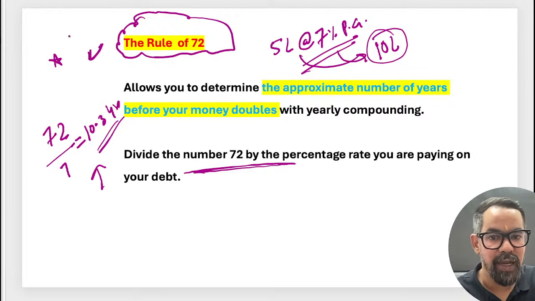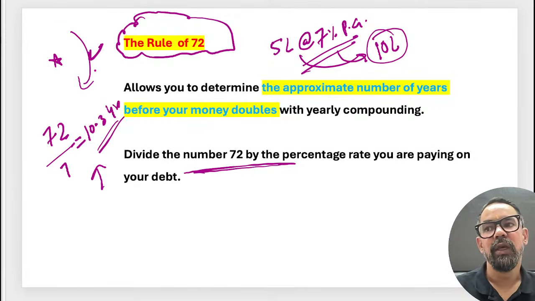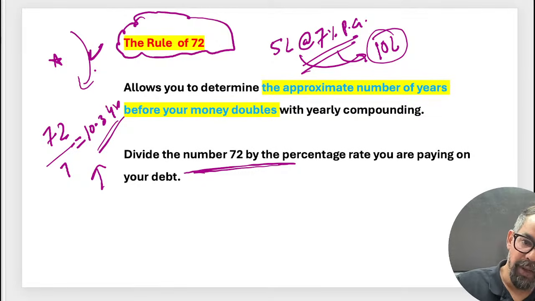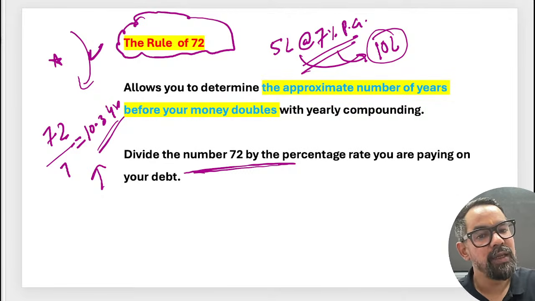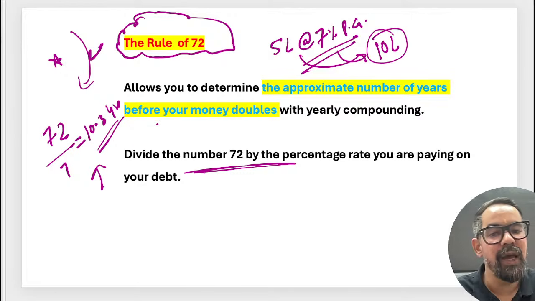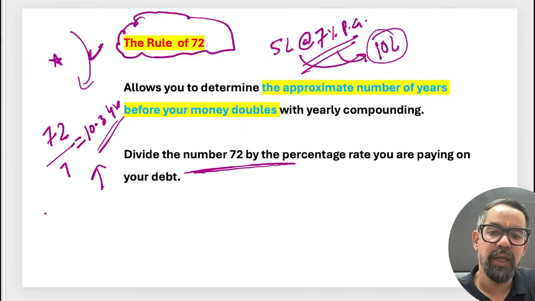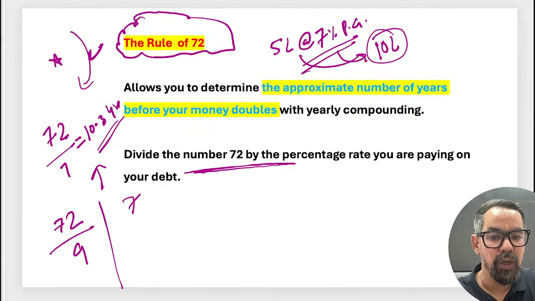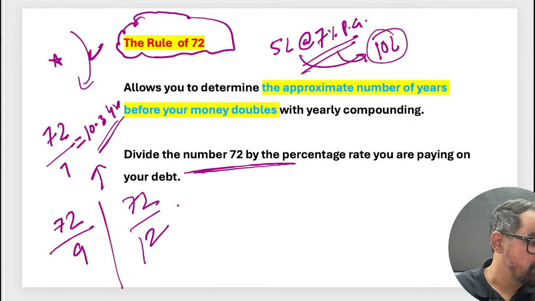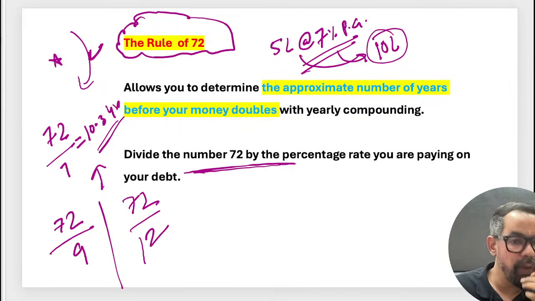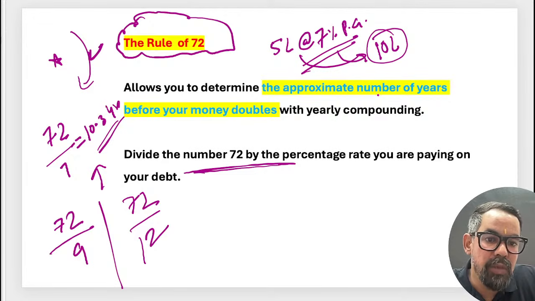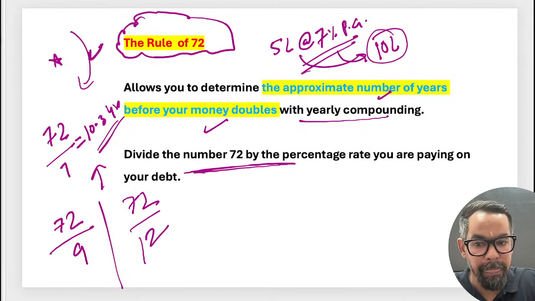Any doubt on this? This got asked earlier, like during 2020, 23, they used to ask this question every time. But nowadays, I haven't seen this particular one for many years. But if they ask, it is very easy. You do not have to do anything. You just have to divide whatever interest rate is given. Like let's say 72 divided by 9%, or 72 divided by 12, whatever the number is. That tells how long it will take to double. So this rule of 72 generally tells us the approximate number of years before your money will double with yearly compounding itself, right? Next one.